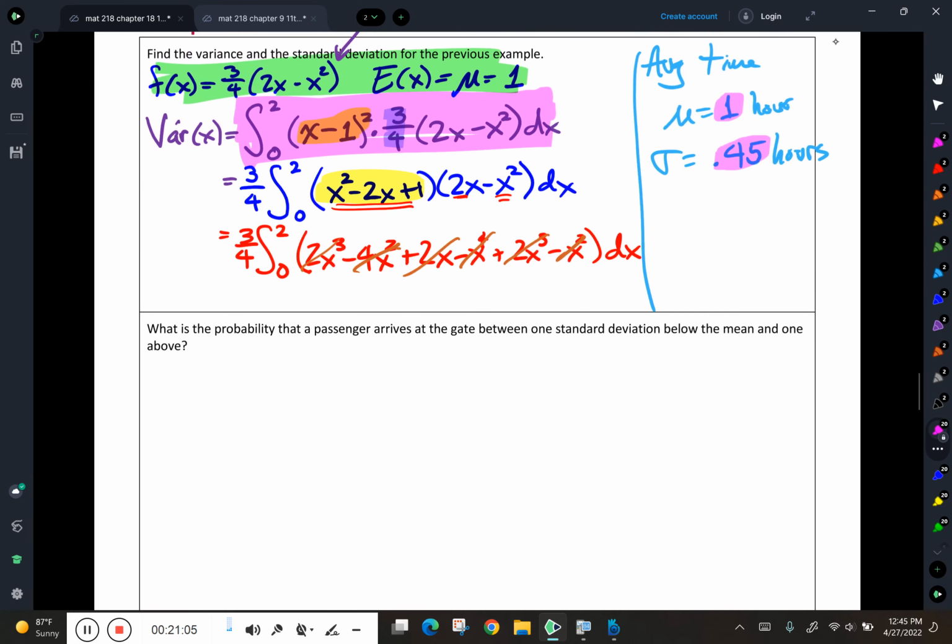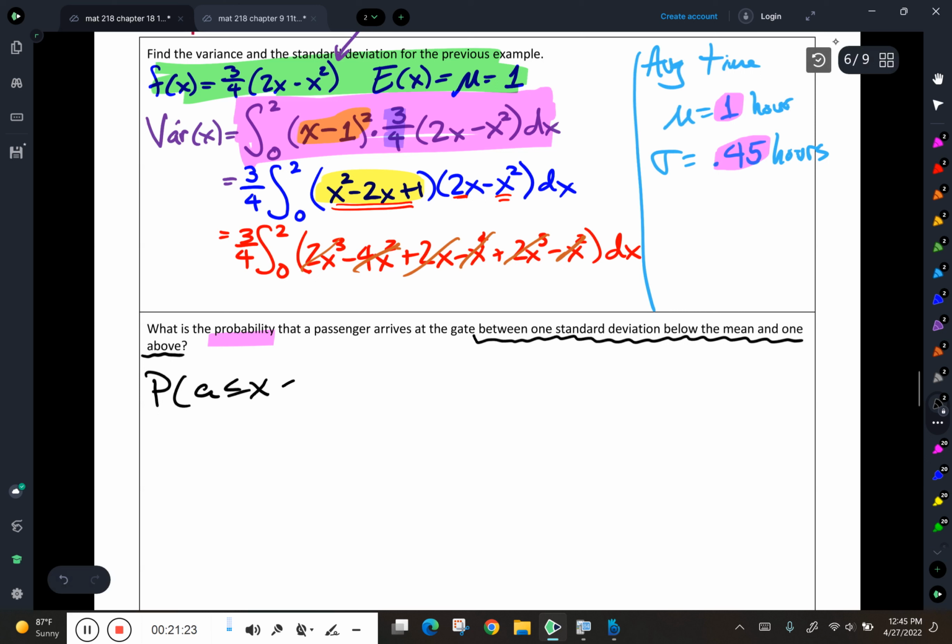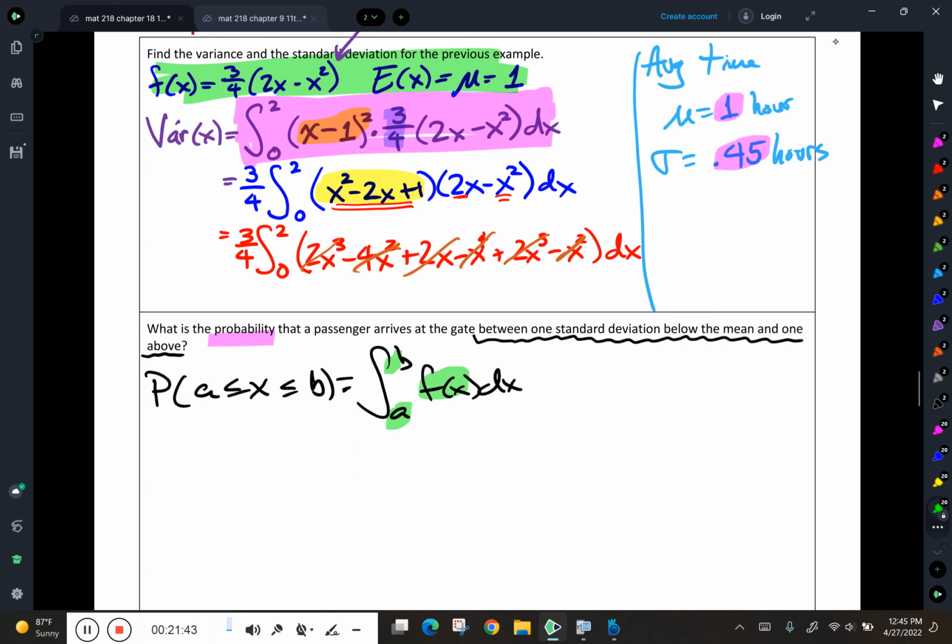Okay, so to calculate probability, I know that I'm going to do an integral because I have a continuous random variable, and this business right here is going to tell me my limits. I know that the probability for some range of a random variable is just going to be an integral from a to b of that probability density function. So I need to figure out what my function is, and what my lower limit and upper limit are. Now this says between 1 standard deviation below and 1 above.